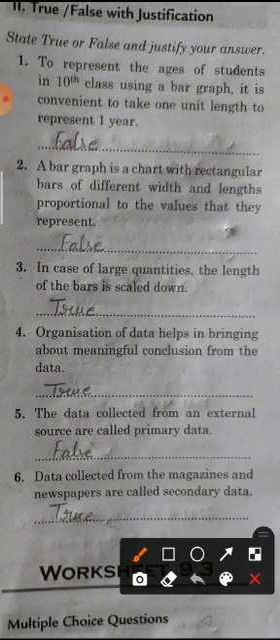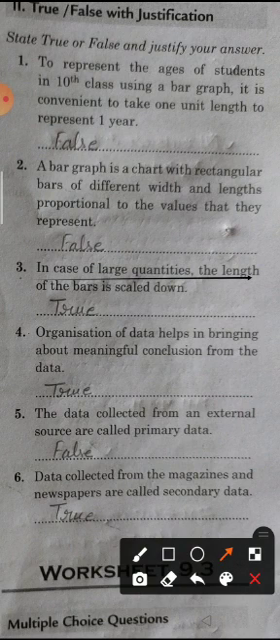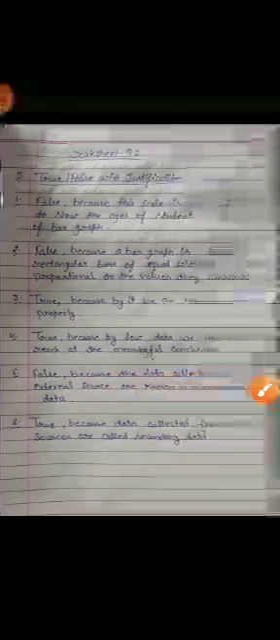Third, in case of large quantities, the length of the bars is scaled down. So it is true, because by it we can represent data properly.